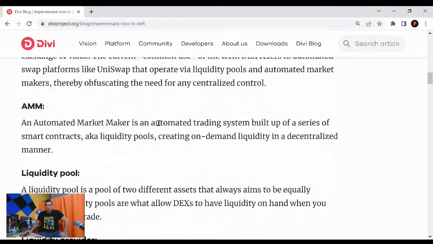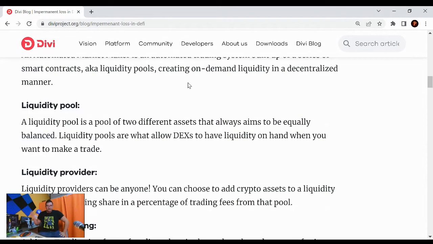Another word we need to know is AMM. An automated market maker is an automated trading system built up of a series of smart contracts, aka liquidity pools, creating on-demand liquidity in a decentralized manner. Now, what is a liquidity pool? We also need to know that. A liquidity pool is a pool of 2 different assets that always aims to be equally balanced. Liquidity pools are what allows DEXs to have liquidity on hand when you want to make a trade.